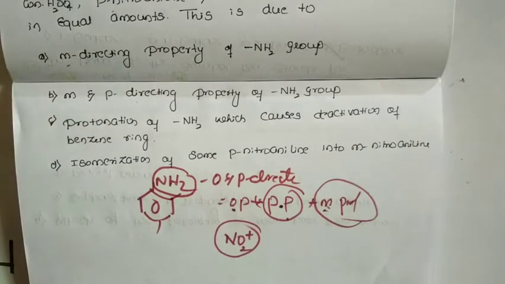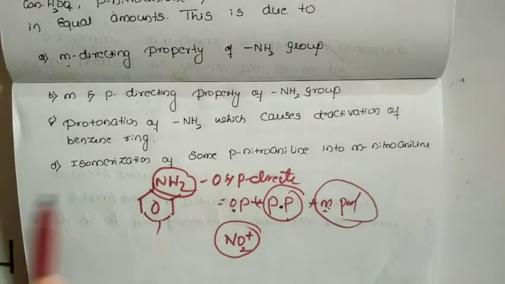So the third one is protonation of amine, which causes deactivation of benzene ring.